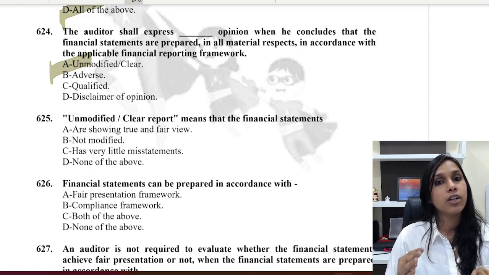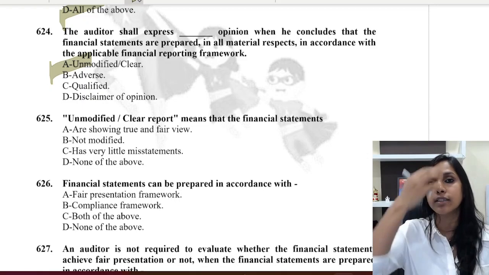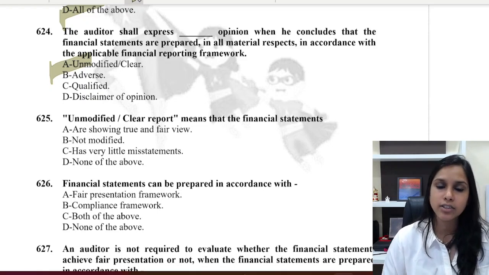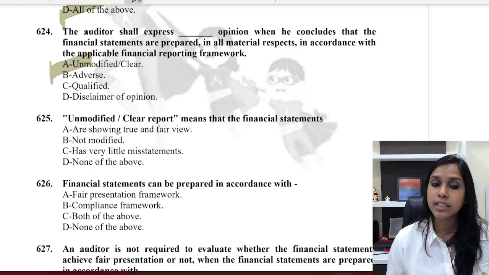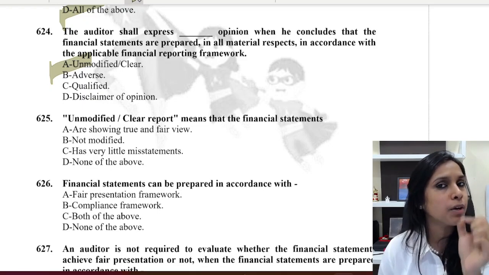And it is always clear that as an auditor, we have to provide reasonable assurance. So reasonable assurance means that material misstatements may arise, right? So there is a scope of misstatements also. So here now all the 3 alternatives are confusing. Alternative D is not all of the above, it is none of the above. So out of these 3, A, B, C, I need to choose the most perfect answer.